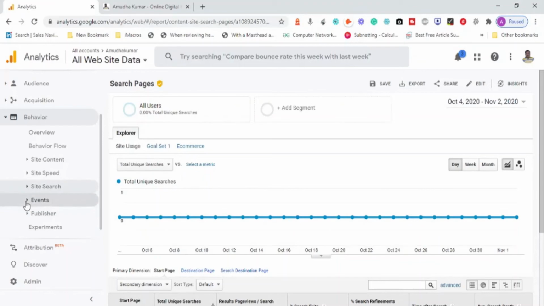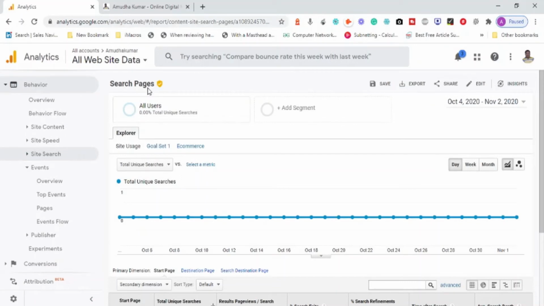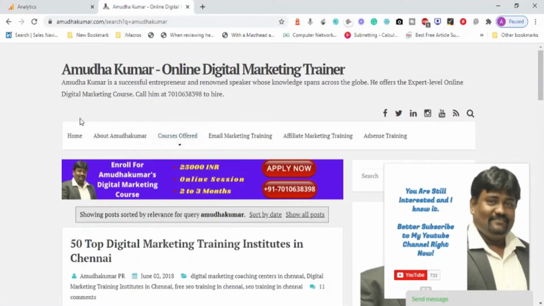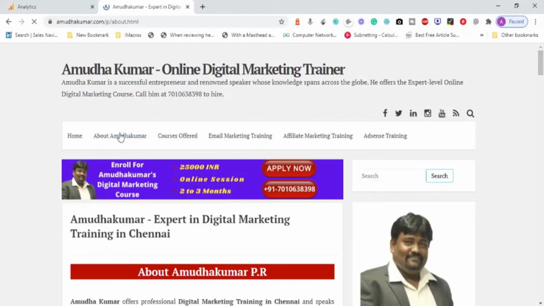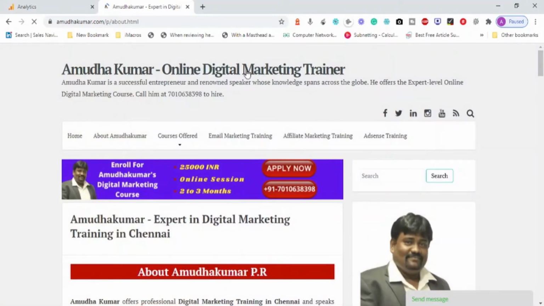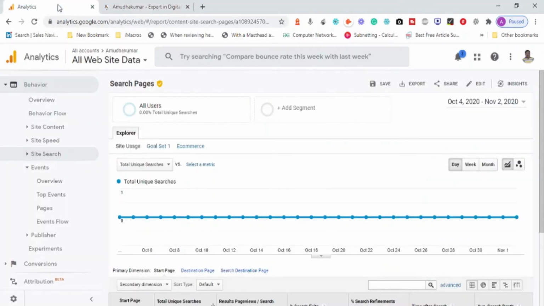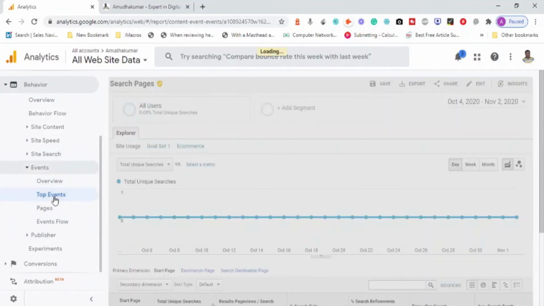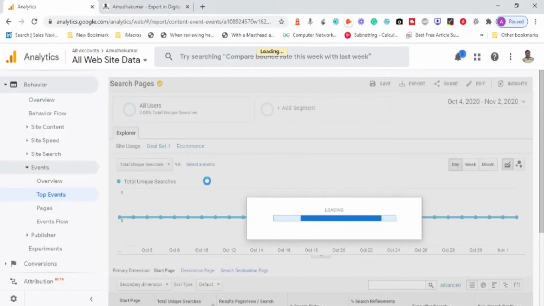Okay. Now events. Events are basically the place where people actually click using a mouse. Say I go to the website and click on About Amadu Kumar. That is one event. The page which is loaded is called a page view, but the action that we do is called an event. Something happens: you click, you download, you reload, you upload. So if you look into this one, where did it go? Events. Top events basically means where people clicked and navigated, which is what we can try to understand.